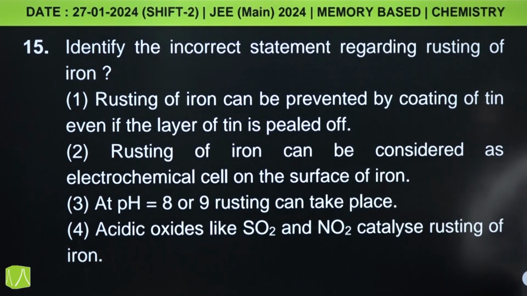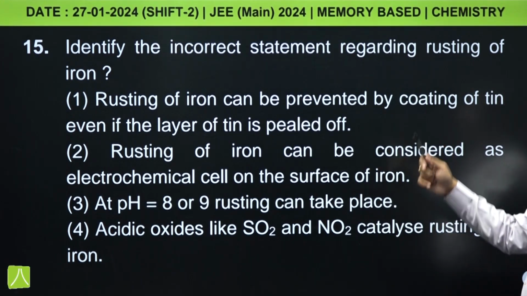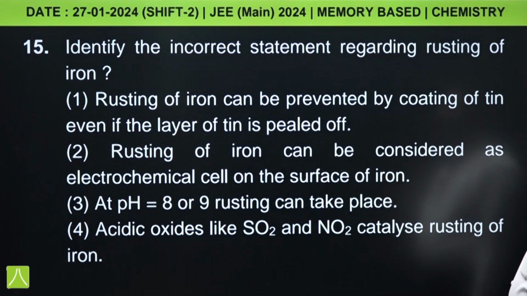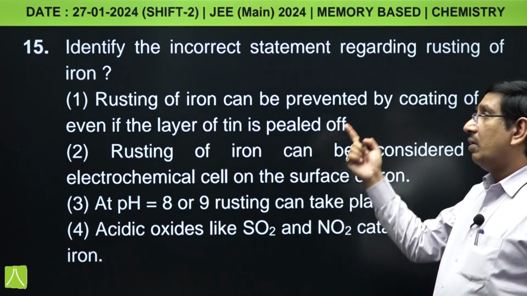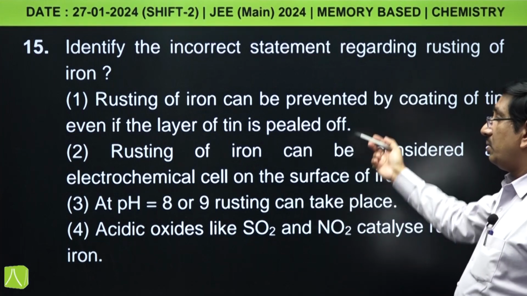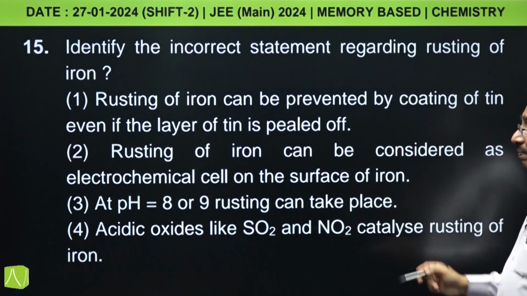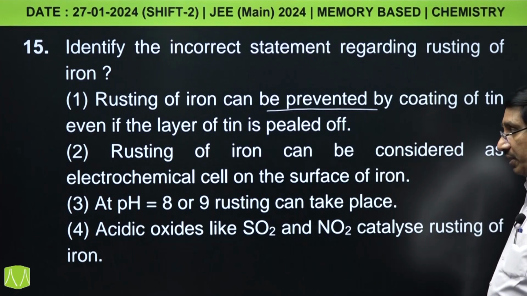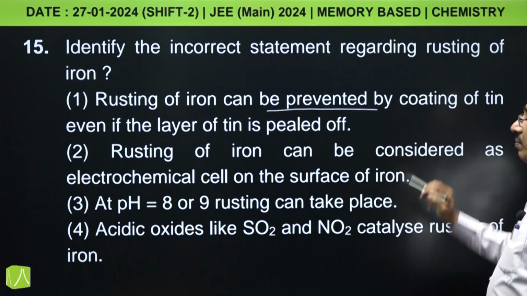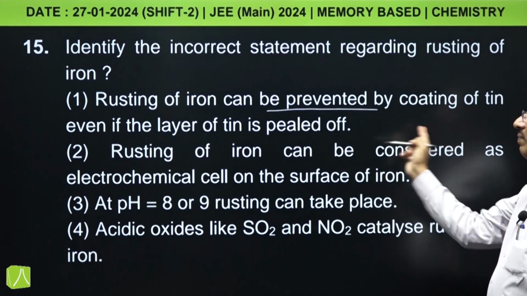Next question, identify the incorrect statement regarding rusting of iron. The first option is rusting of iron can be prevented by coating of tin even if the layer of tin is peeled off. कोटिंग ऑफ टिन peel off करने के बाद भी वो rusting होगा. Yes, ये rusting of iron can be prevented, प्रिवेंटेड कह रहे हैं, no it cannot prevent. If you peel off the tin layer then rusting of iron can take place.